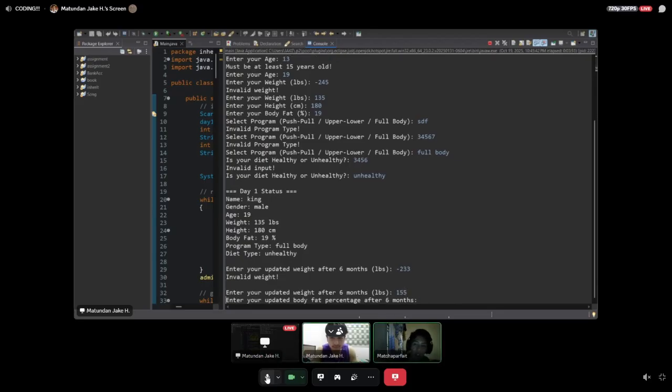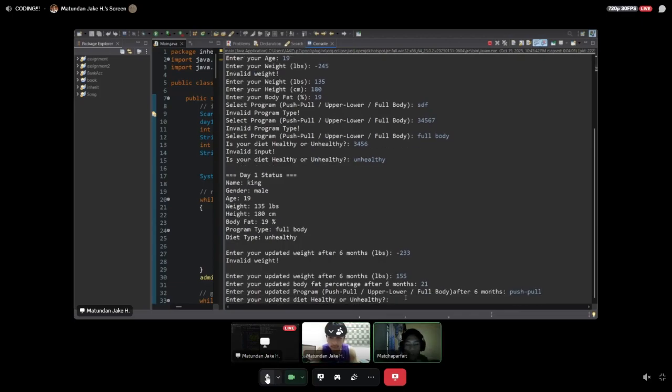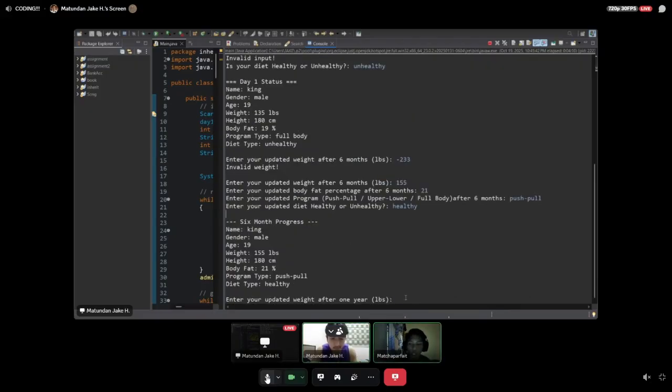And after 6 months, let's say my body fat is 21%, and now I have a push pull program, and I have become healthy. It will show my updated progress.